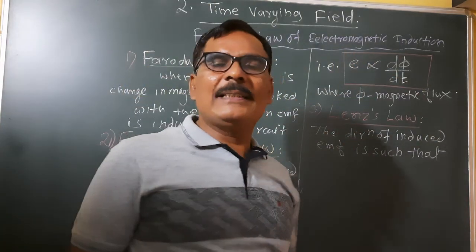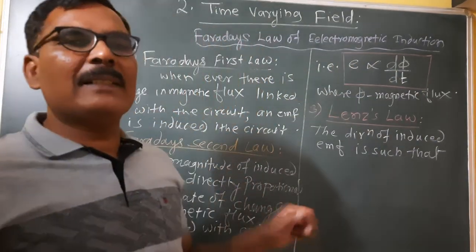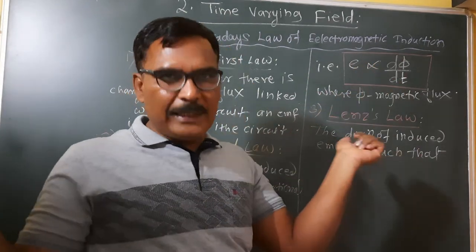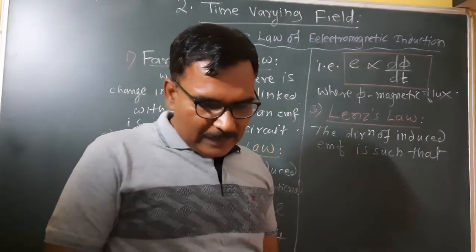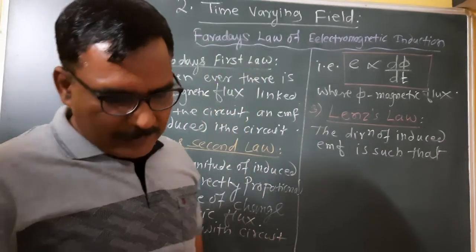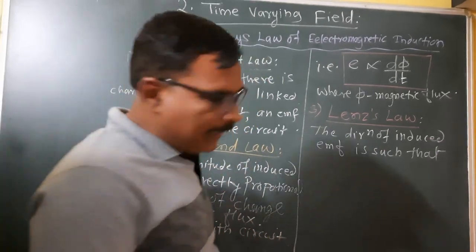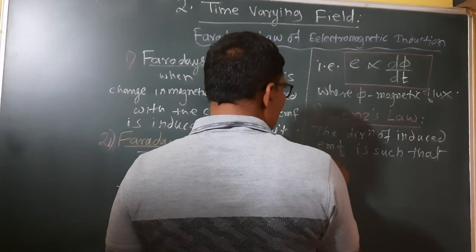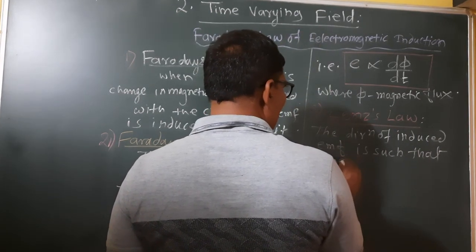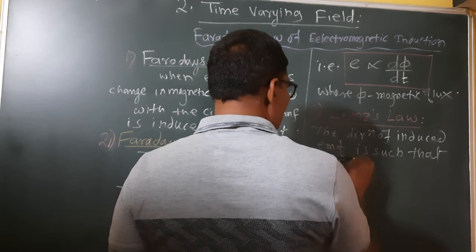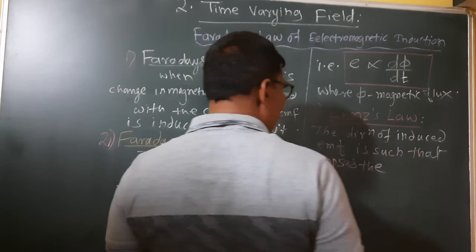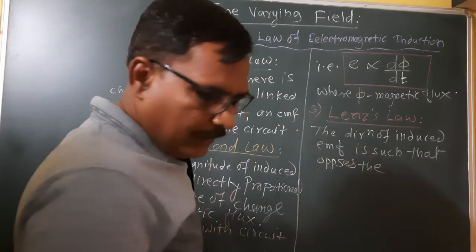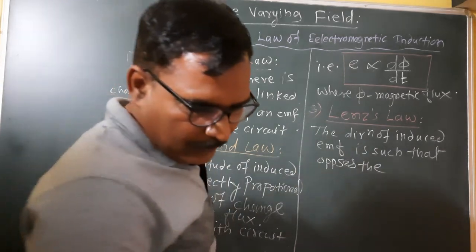The minus sign indicates that E and d phi are oppositely directed.